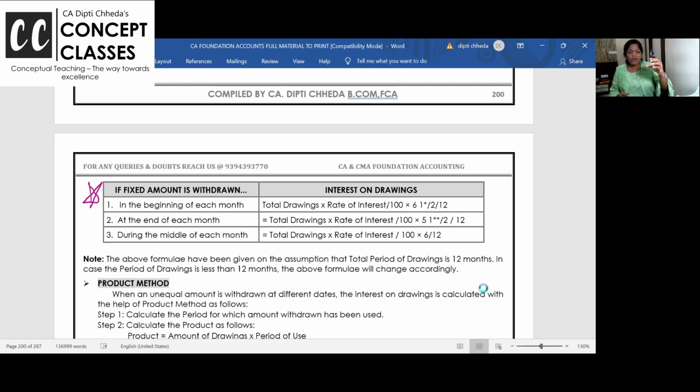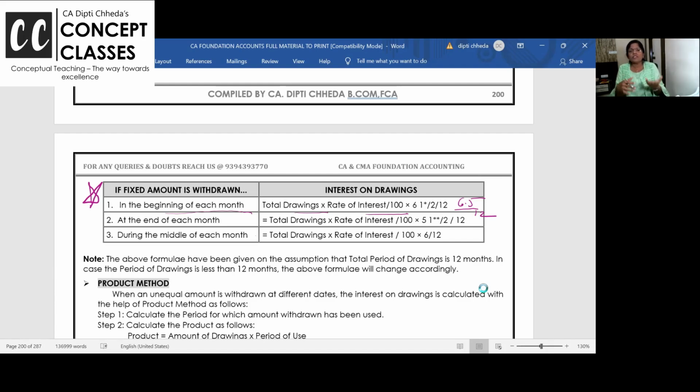See, there are some drawings in April 20, May 20, and there are some drawings in 31st March. So April drawings, 12 months interest should be charged. May 11 months and March वाला only 1 month interest. So for this, Act has given this very clearly. If you are drawing in the beginning of the month, total drawings, rate of interest, 6.5 months divided by 12. If the drawings is at the beginning of the month. If you are drawing at the end of the month, then 5.5.